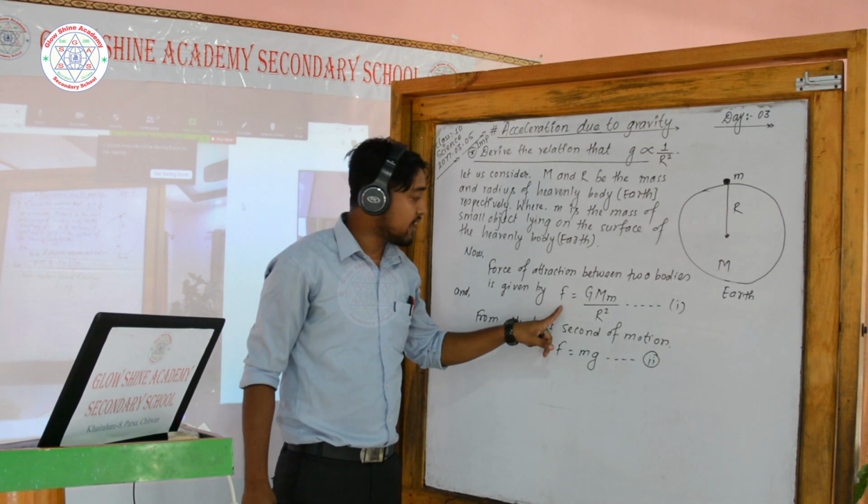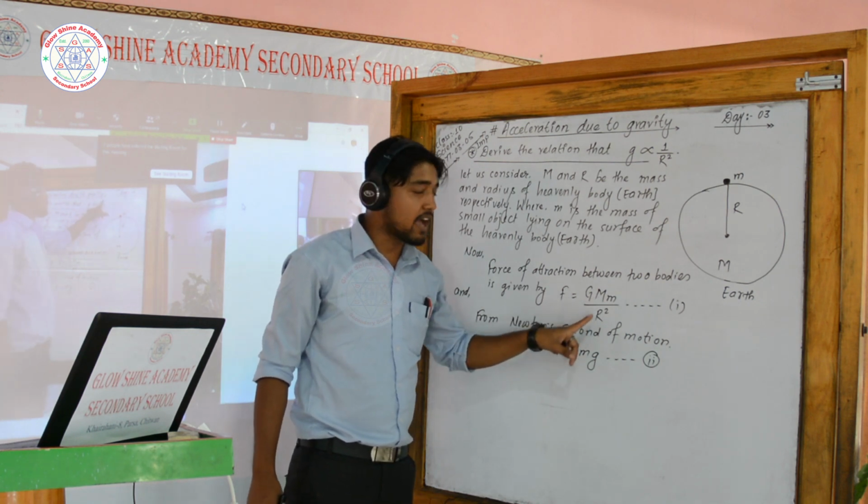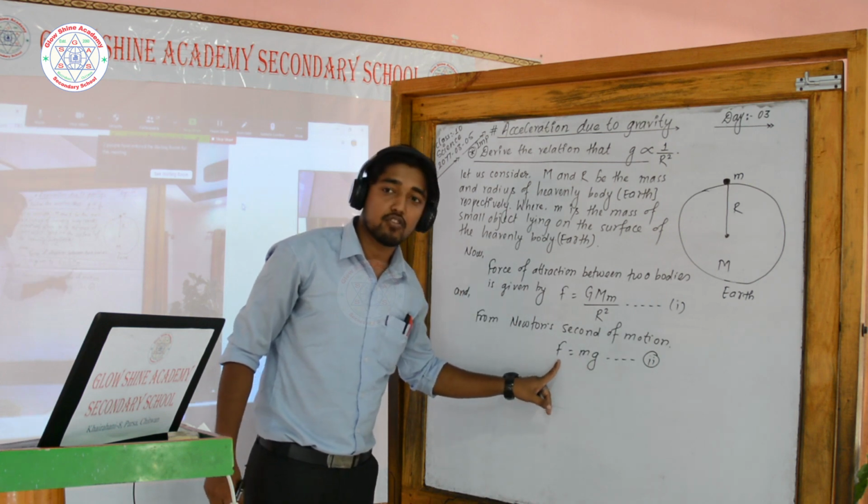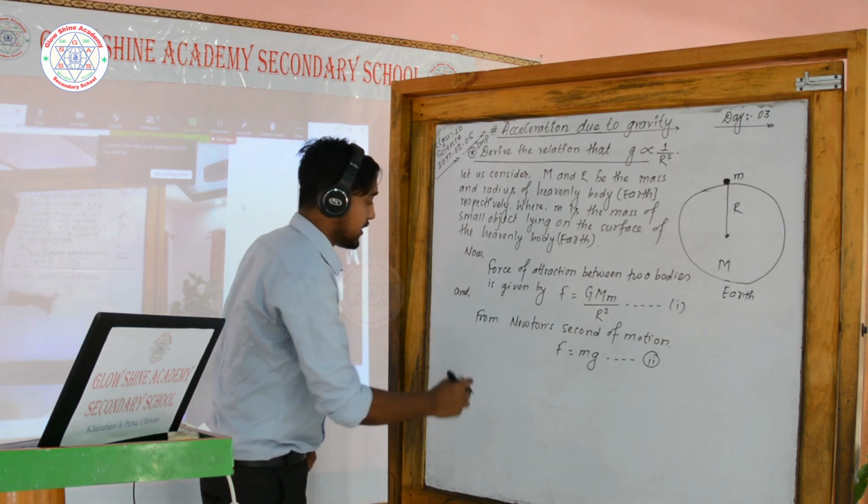First equation is F equals GMm by R square, and the second equation, from Newton's second law of motion, is F equals mg.